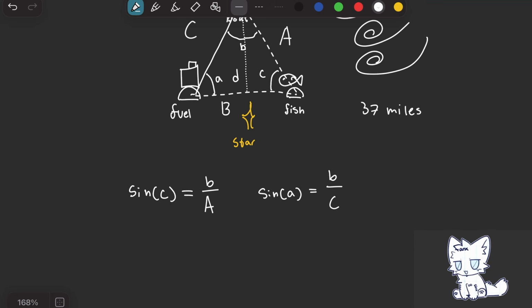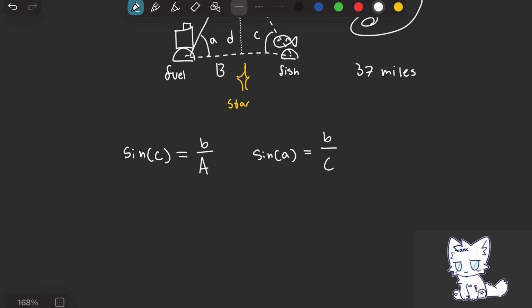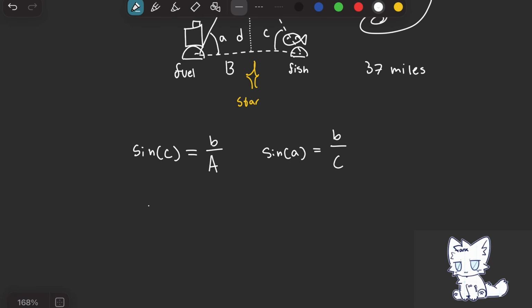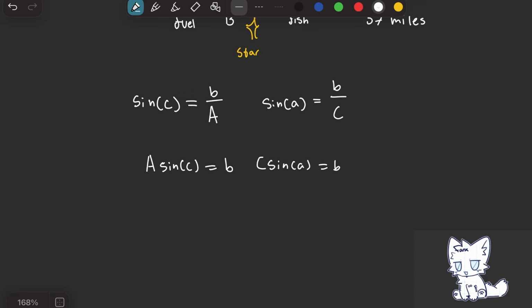Now, notice that these two equations have a like term, h, which means that if we isolate h, if we move A to the other side, we have A sine of C is equal to h, and sine of A times C is equal to h. We can set these two equations equal to each other.